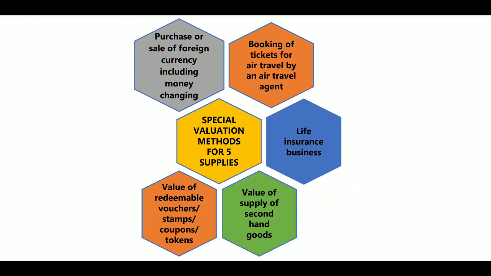What are the 5 supplies? First of all, purchase or sale of foreign currency, including money changing. If you are a money changer, suppose you take a 1000 rupee note and provide ten 100 rupee notes, and while giving them you charge 10 rupees as commission. The 10 rupees will be taxable as GST. You are a money changer.